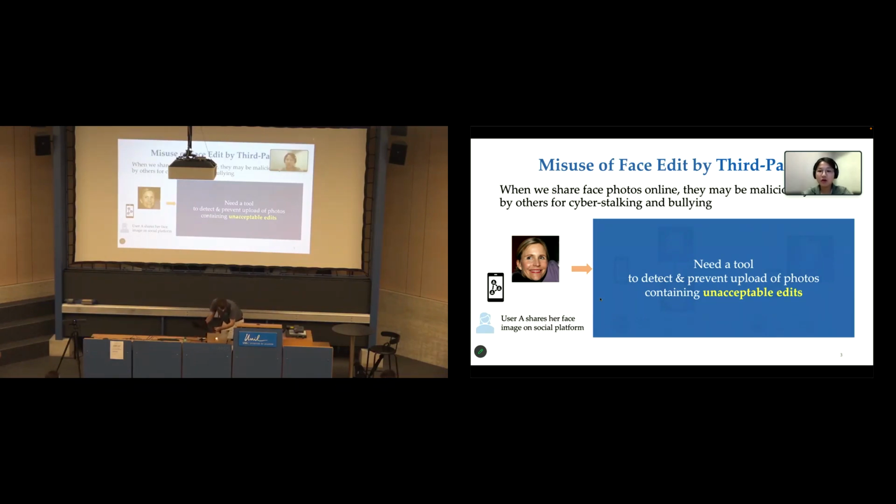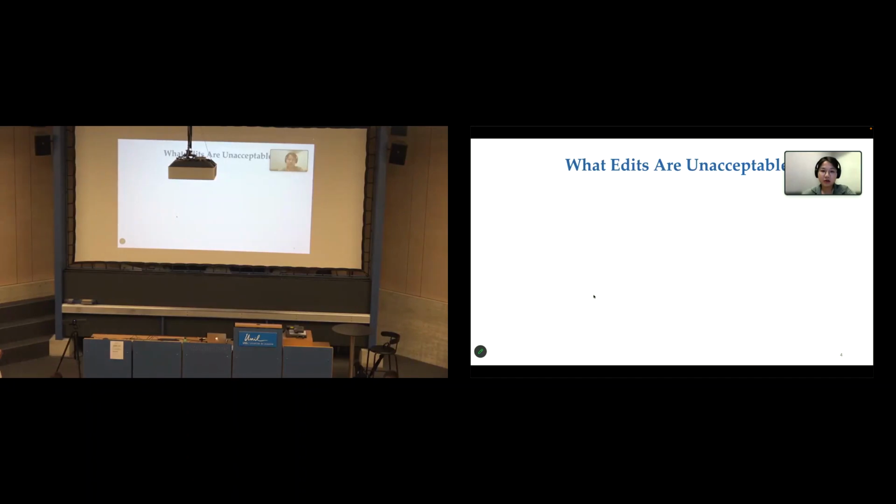Note that our goal is not to prohibit all face edits, because healthy face edits enable effective interactions among users. Our goal is only to block those unacceptable ones to the targeted user. To do so, we must first know what types of face edits performed by the third party are unacceptable to users. To gain some insight on this decision, we first conducted an IRB-approved user study and obtained two key findings.